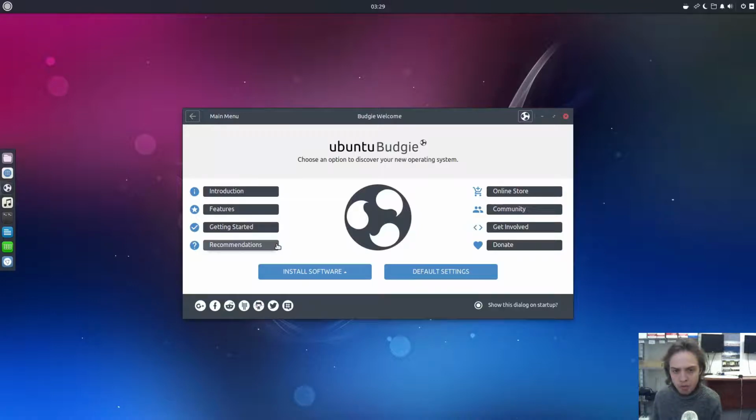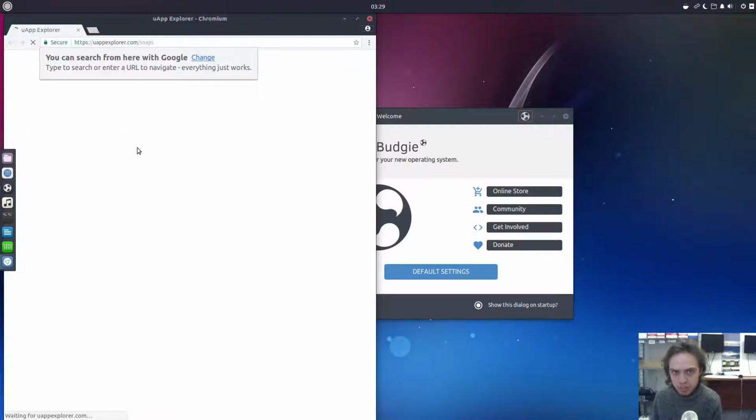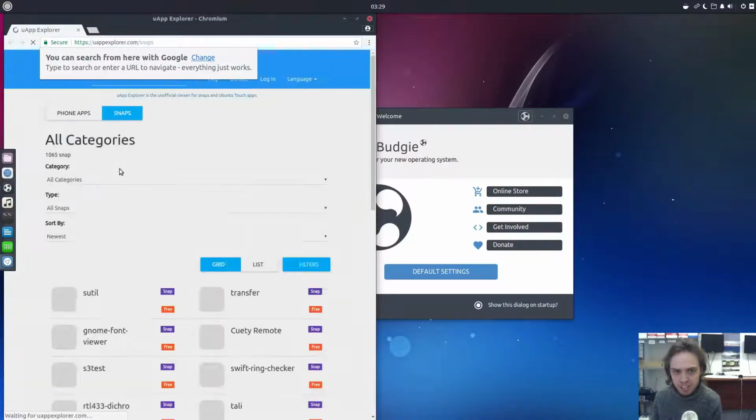Both of them are opening up in a browser window, and I couldn't get any of the Snap apps to install yet. Maybe it's just my silliness, but it's a great step forward. And if you know how to do it, if you figured it out, please let me know. I will totally appreciate it.